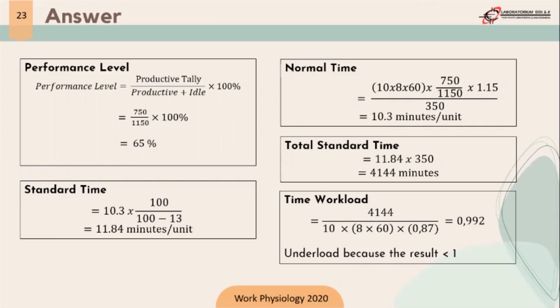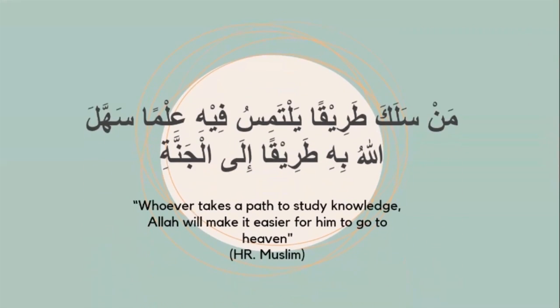After that, we calculate the total standard time. The total standard time is the standard time multiplied by the output, and its value is 4144 minutes. And the last, we calculate the time workload. The value is 0.992, and it is classified as underload because the result is less than 1.